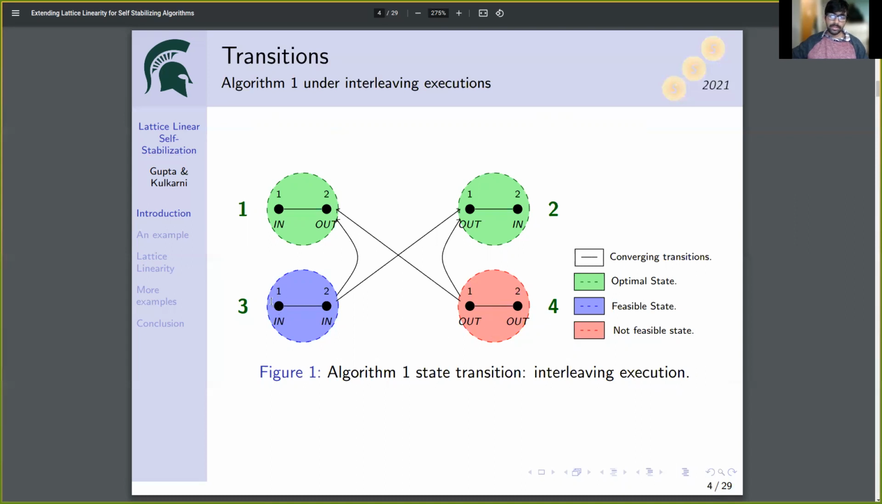Now let's study global state 3. If node 1 is allowed to perform execution first, then state 3 transitions to state 2. If node 2 is allowed to perform execution first, state 3 transitions to state 1. Similarly, we can make observations in state 4 and we are guaranteeing convergence in this case.